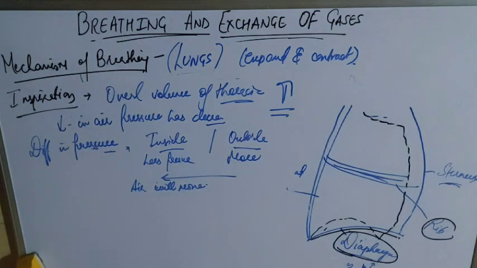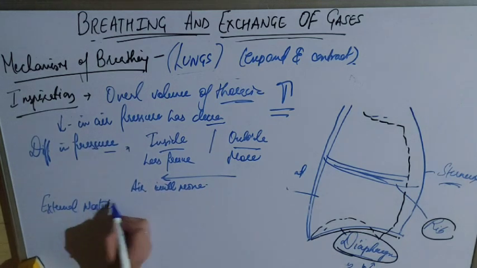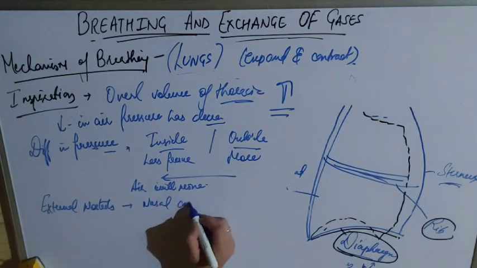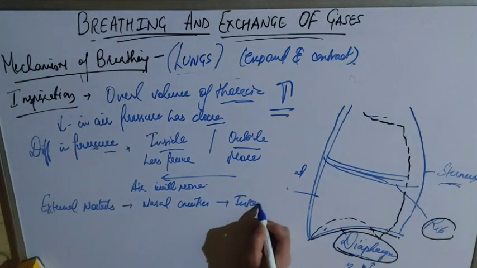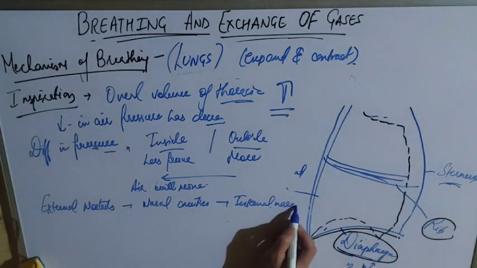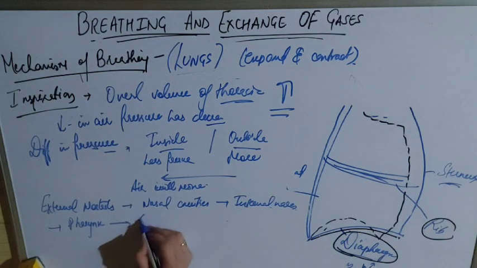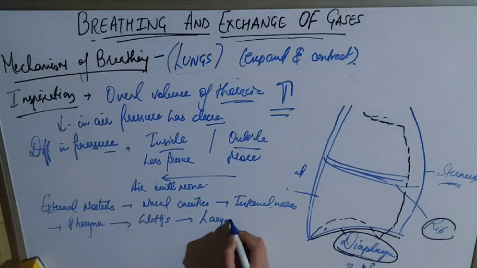How will it move? It will move rapidly through the nostrils, or external nares, or we can say external nostrils, the nose. Through the nose it will move to the nasal cavity. There is a sequence. Then it will move to the internal nares. From there it will go to the pharynx. From the pharynx it will go to the glottis, and from the glottis to the larynx.